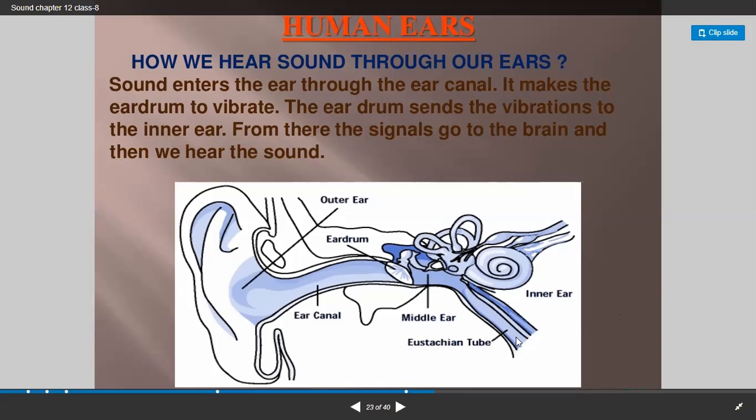And again you can see one more thing, that is the eustachian tube. What is the eustachian tube? The eustachian tube is the connection between the mouth and the ear. From the ear there is a tube connecting to our mouth, that is called the eustachian tube.